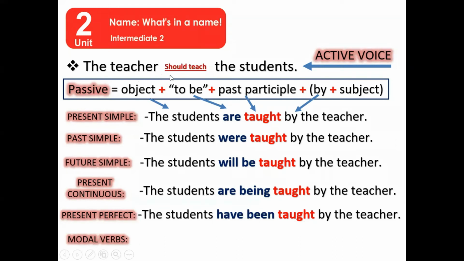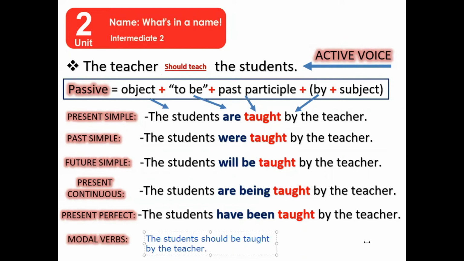The teacher should. So we can pick up should. The teacher should teach the students, into passive voice. All right, let's do it. The students, you know, what is the modal verb? Should what? Should be. Don't forget to use the verb to be: should be taught by the teacher, all right?